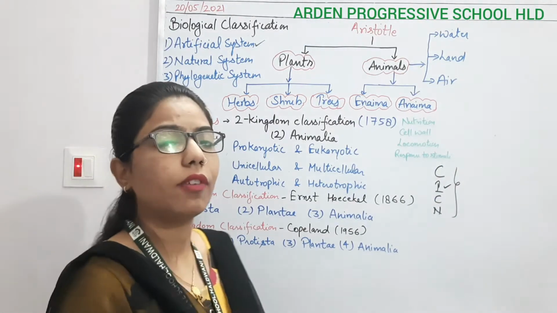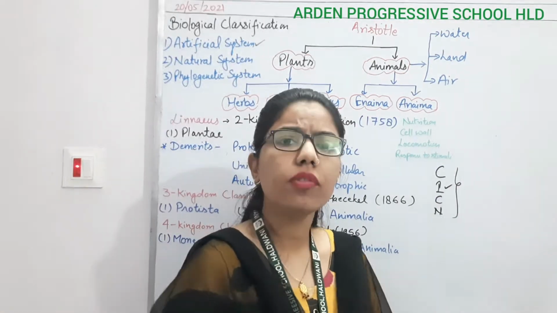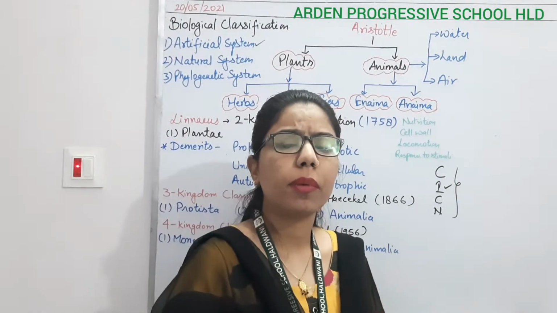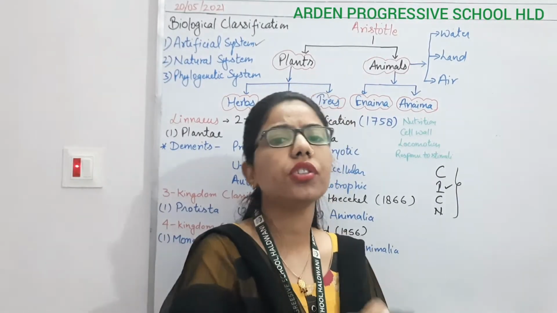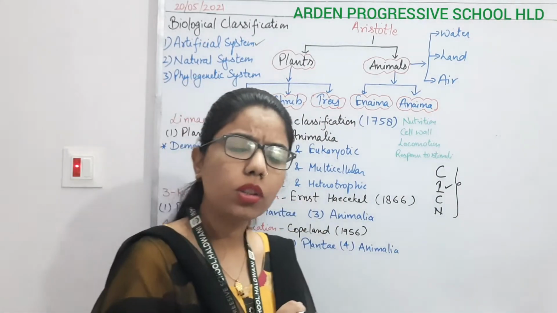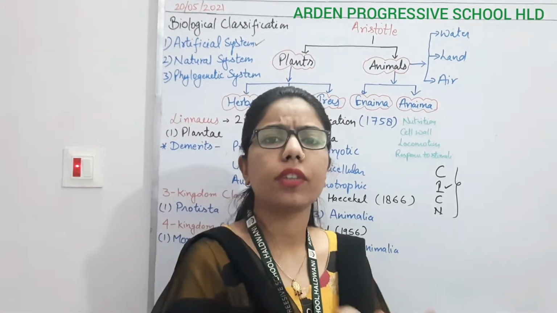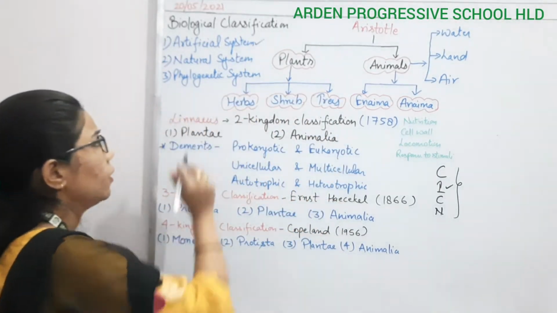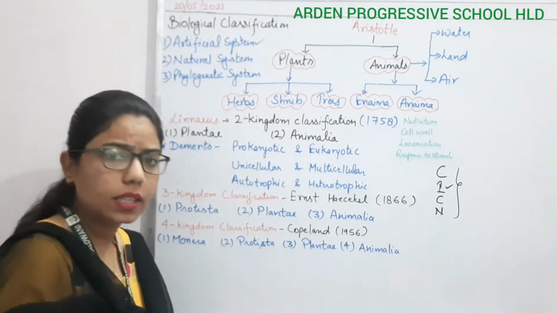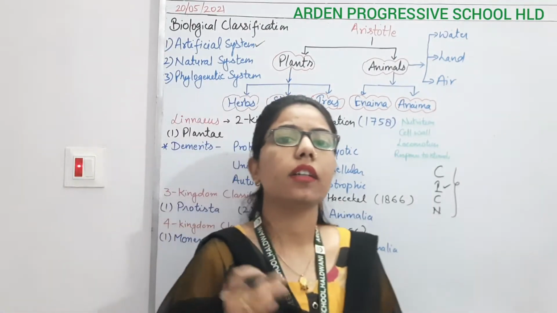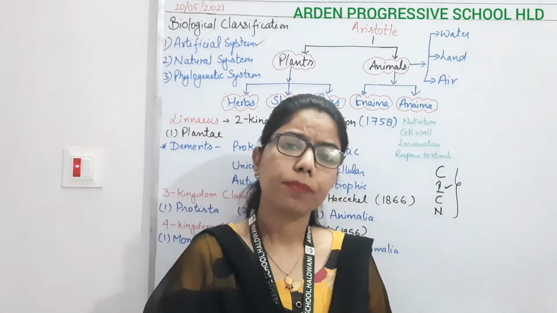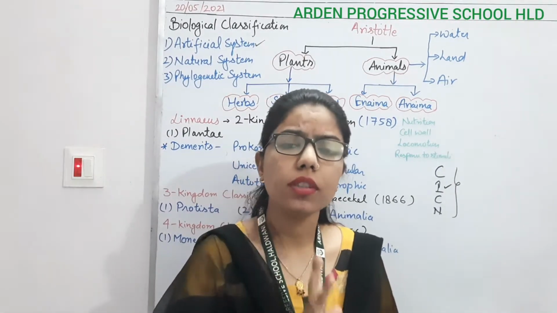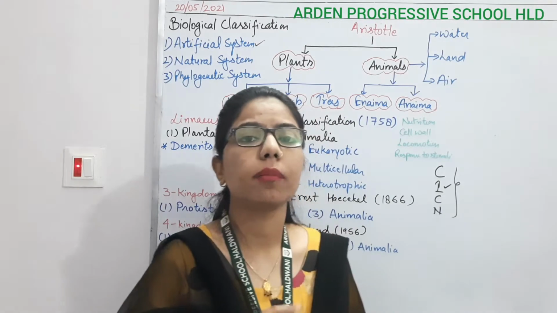This is very important, because here along with all the morphological, anatomical and biochemical characters, we are considering the evolutionary relationship also. So how the organisms are connected with their ancestors. In this part we will understand how this system of classification has been done by different scientists. So if I talk about the classification, the first time it was done by